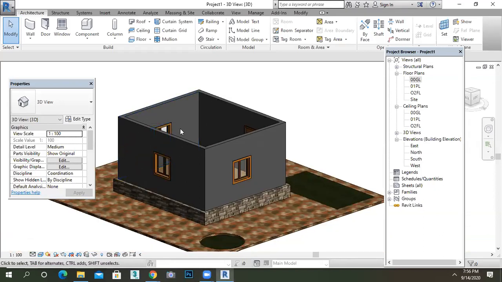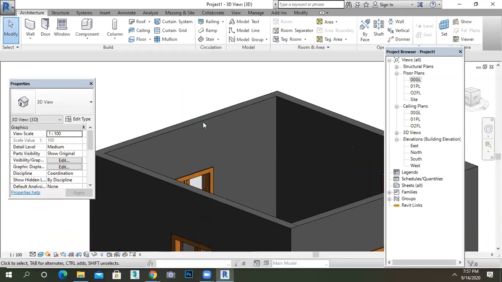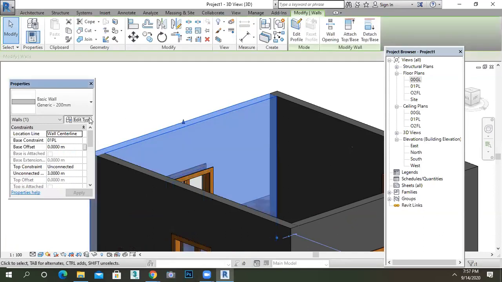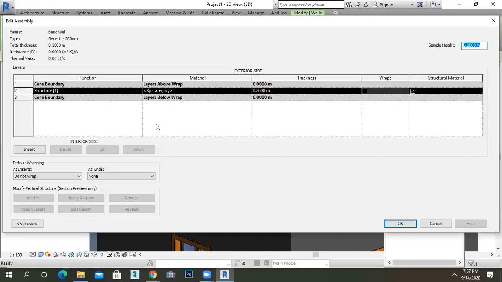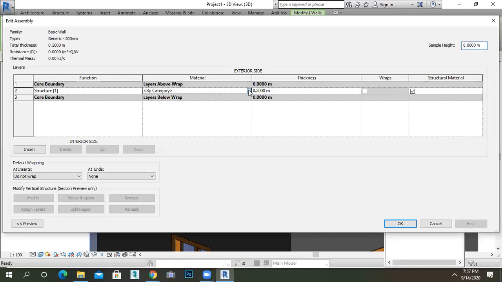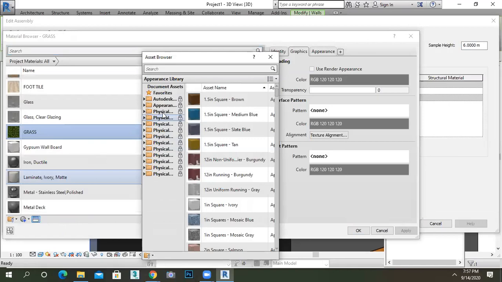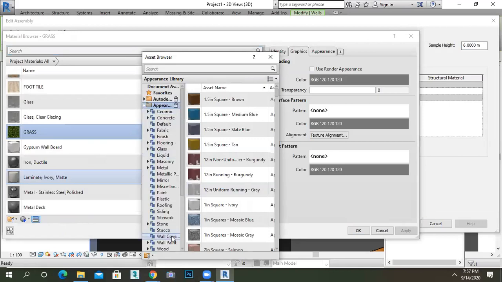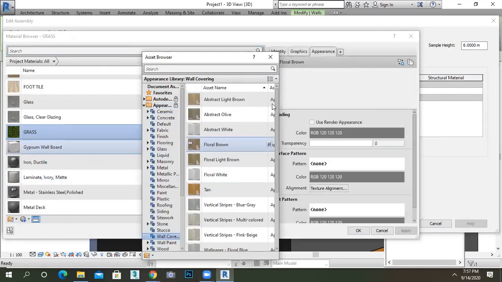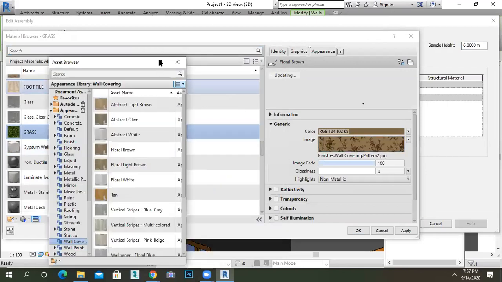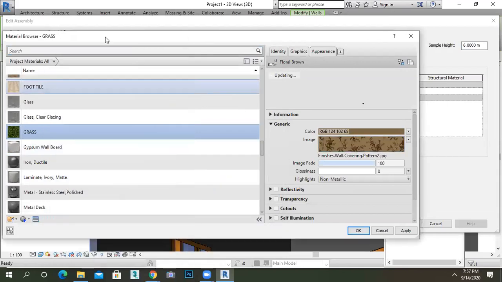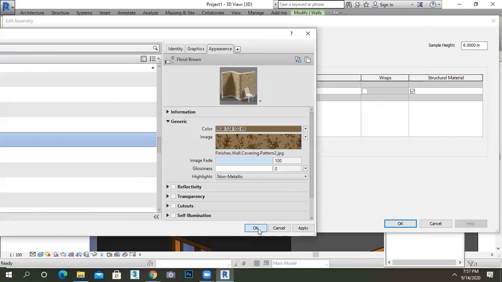So before going to the project, download all the beautiful images and make sure. If I want to give a wallpaper for this, you select it, edit it. You have to insert the layer, but I am going directly. You go to the asset browser. We have a wallpaper also here, the wall covering. Let's see. You're able to see the wallpaper also. This will help for interior purposes.